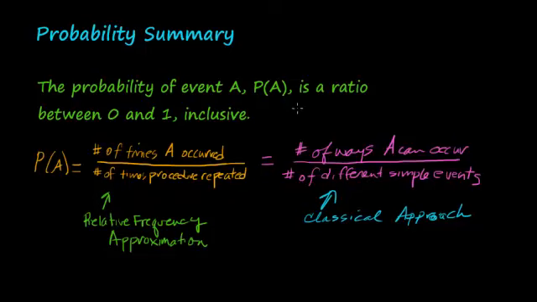Another way you'll see that written is that the probability of event A is less than or equal to 1, but greater than or equal to 0.